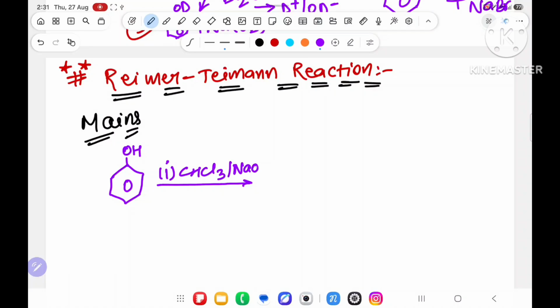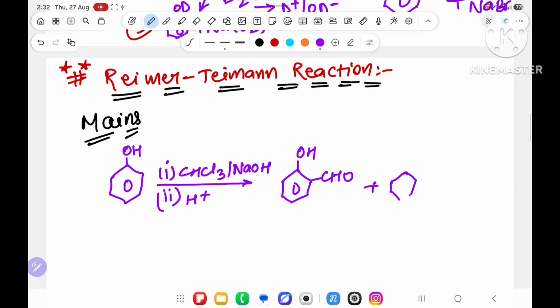Over here CHCl3 plus NaOH, in presence of a second reagent H plus, will be converted into two products. One product has OH and CHO attached over here, and the name of this product is salicylaldehyde.